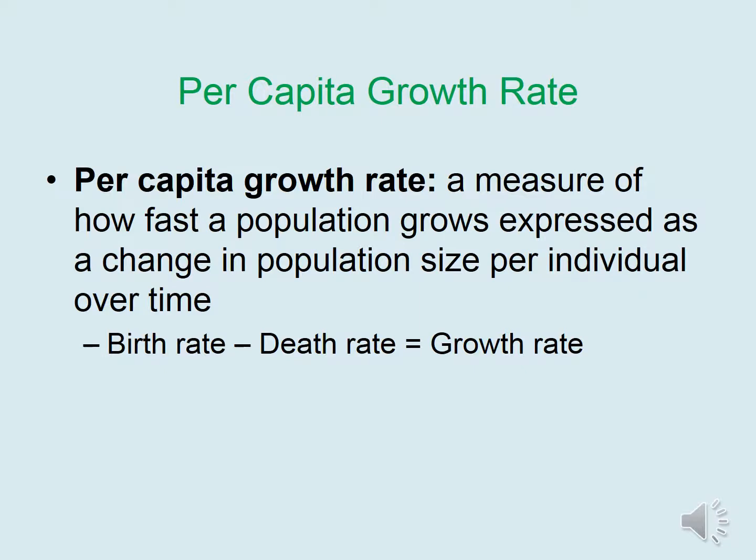A simple way to calculate per capita growth rate is to take the birth rate minus the death rate of a population to equal the growth rate. Clearly, if the birth rate is greater than the death rate, the population overall will grow. However, if the number of deaths is greater than the number of births, then the overall population will decrease in size.